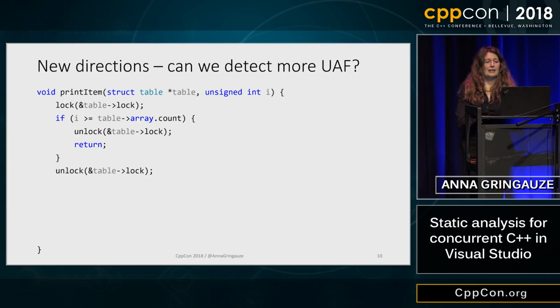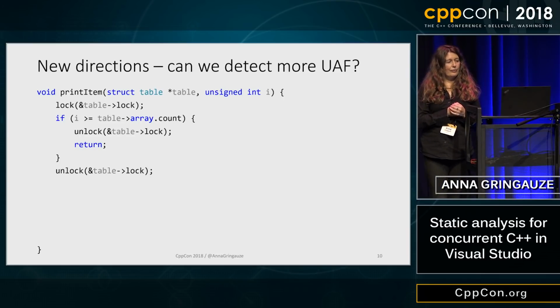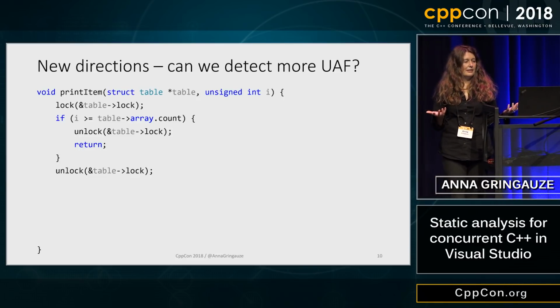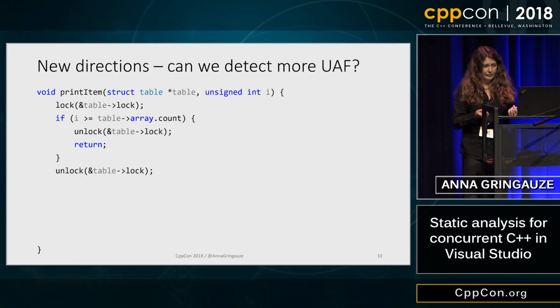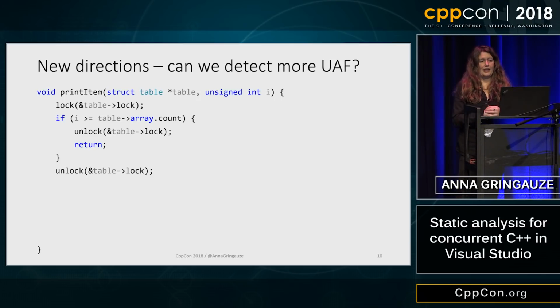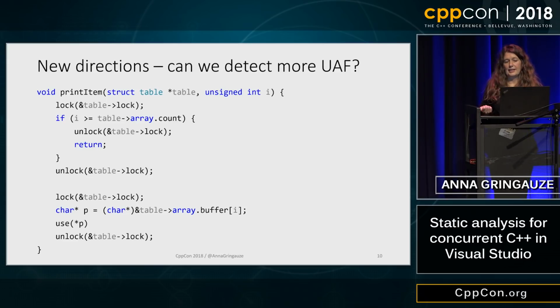For example, in this case, we have a table that is guarded by a lock. You want to access this table, and you need to check if your index is in range of the table's size. So this locking section is checking if i is in the correct range. And then the next locking section is accessing the buffer.